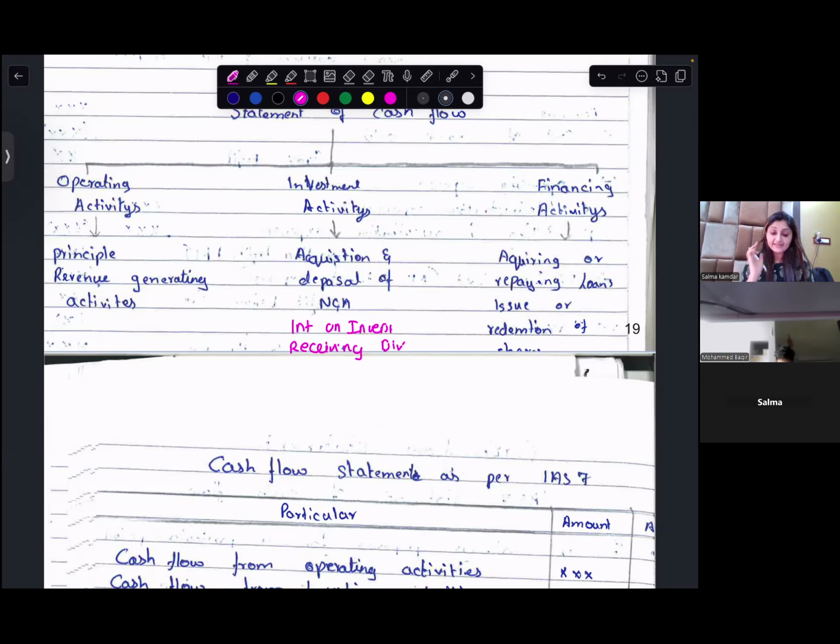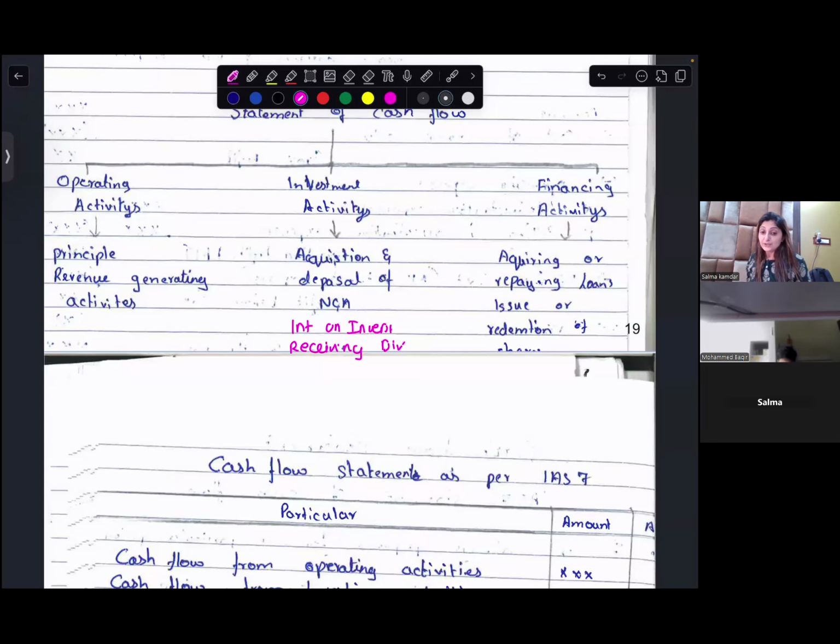However, when you're paying the dividend, it is which activity? Operating activities, right? So when you're receiving dividend, it is investing activity.